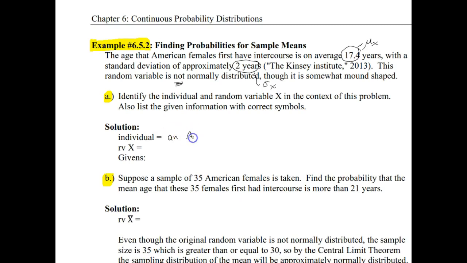All right, so in this case, we are looking at an American female. And again, it's quantitative data, so our random variable x is going to be the measurement on a randomly selected individual. So the measurement they looked at, the variable piece, was the age of first intercourse for a randomly selected American female.